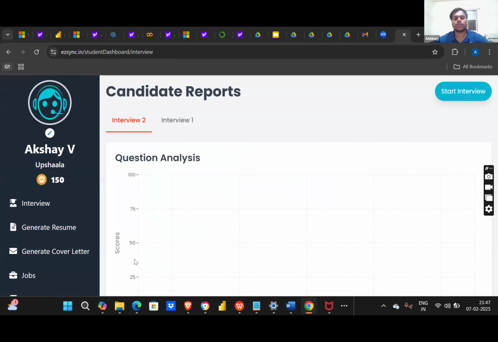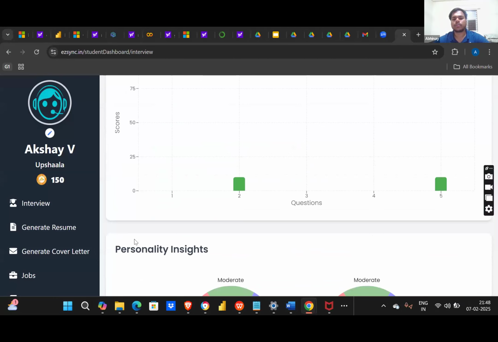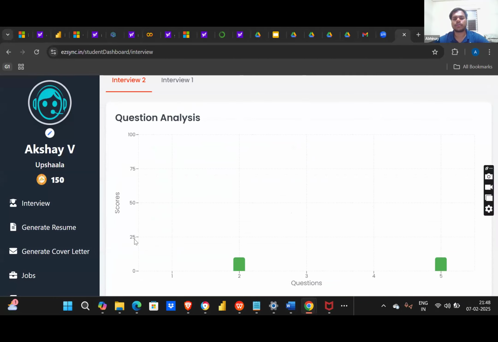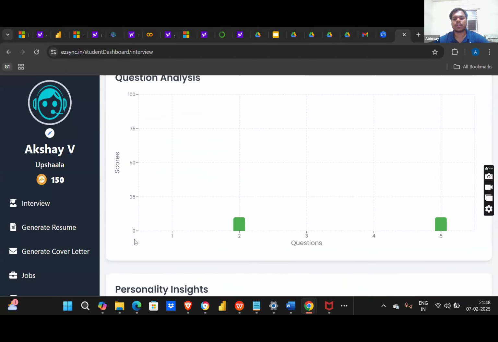So your interview two is there and you can see your result in your dashboard. For the last one, this green line is showing very little, so I guess this is something noise. Whenever you give the interview in a calm environment, this will not happen.